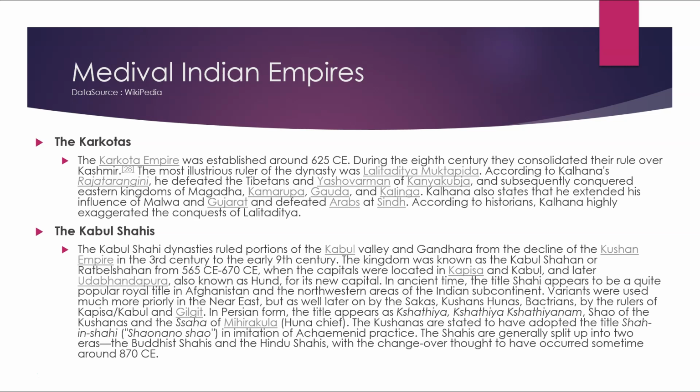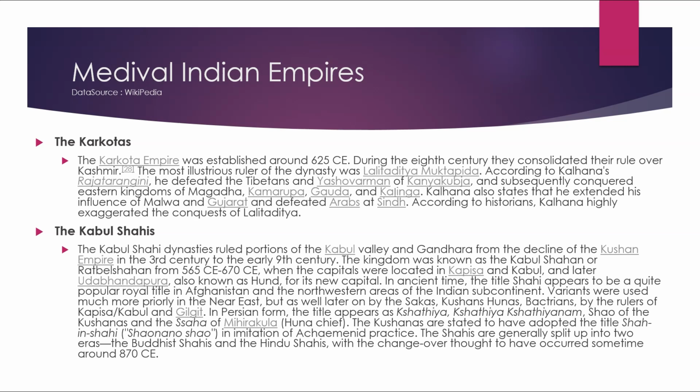In ancient times, Shahi appears to have been quite a popular royal title in Afghanistan and the northwestern areas of the Indian subcontinent. Variants were used much earlier in the Near East, but also later by the Shakas, Kushans, Hunas, and Bactrians, and by rulers of Kapisa, Kabul, and Gilgit. In Persian form, the title appears as Kshatriya Shahyam, Shah of the Kushans, and the Shahi of the Mihirakula Huna chief. The Kushans are also stated to have adopted Shaha and Shahi, Shaha now Shao.